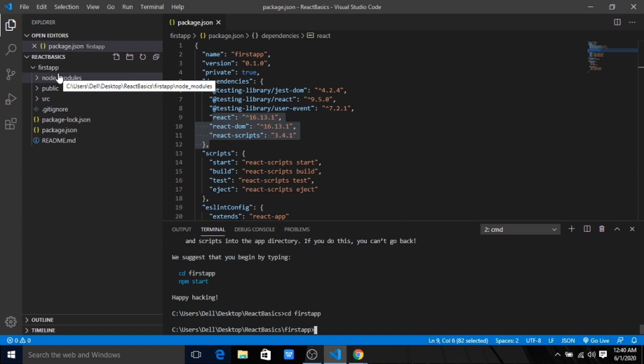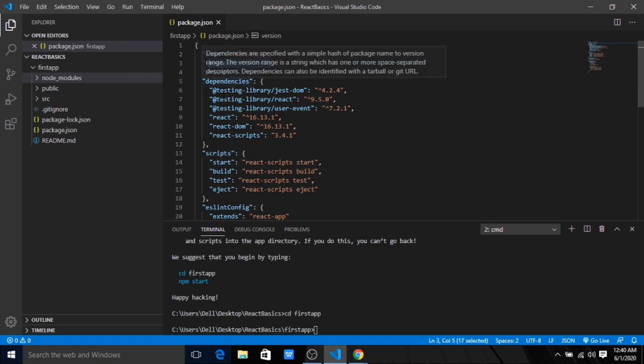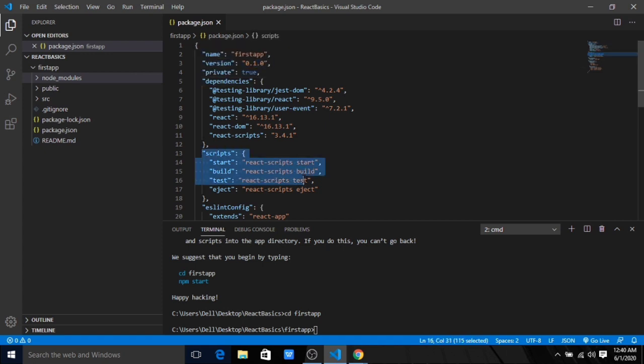Okay, clearing that. The next thing we're seeing here is package.json. As I told you, it will contain all the configuration related to a project. Like we have the dependencies here, the name of the application, and which version we are in. And there's something called scripts. We'll see what the scripts do. Basically we can create scripts and run them, and it will contain all our configuration for the application.